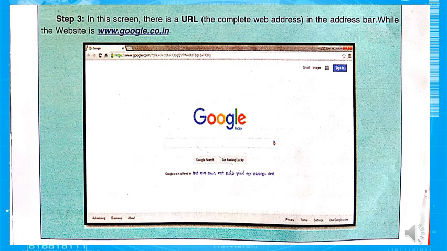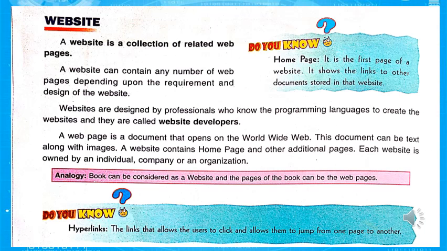Then in this screen there is a URL, the complete web address in the address bar, while the website is www.google.co.in. So this is the website of Google. But do you know what a website is? A website is a collection of related web pages. A website can contain any number of web pages depending upon the requirement and design of the website. Websites are designed by professionals who know the programming language to create the website, and they are called website developers.